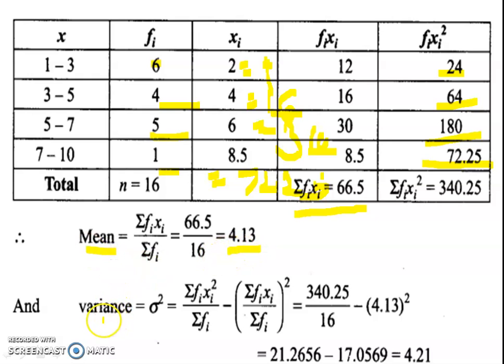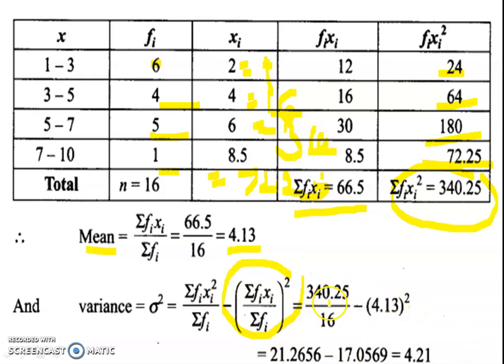The variance we need. Variance sigma square is summation Fi xi square, be careful, this is the formula, first use it, divided by capital N, that is N equal to 16, minus summation Fi xi upon summation Fi, that is exactly the mean. Not to worry about that. So 340.25 upon 16 minus 4.13 whole bracket square.